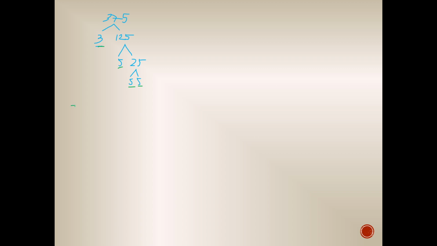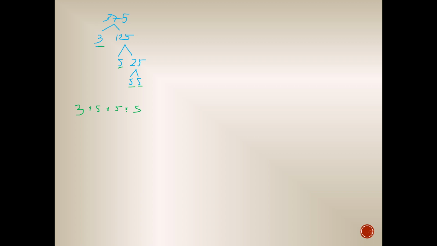So, therefore, yung mga factors niya is 3 times 5 times 5 at saka another 5. But we can combine these three 5s, no? And write their exponents.